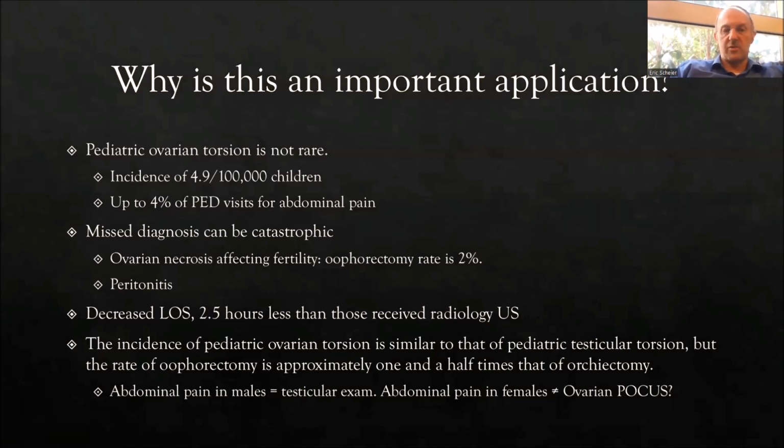Ovarian necrosis, and I should mention at this point that even if ovarian necrosis is found grossly on surgical examination, most centers practice ovarian sparing surgery, so the ovary is detorsed and left to recover, and the majority of these patients do very well. However, ovarian necrosis is nonetheless a concern. The oophorectomy rate is and has been for some time about 2%. Misdiagnosis of ovarian torsion can result in peritonitis and shock.